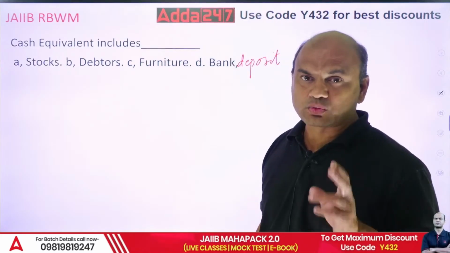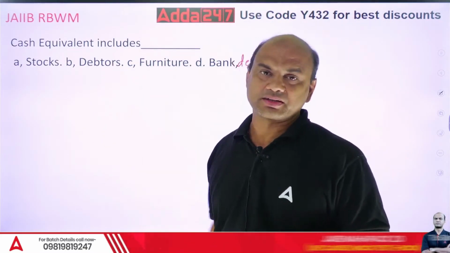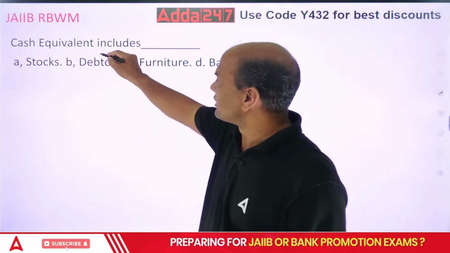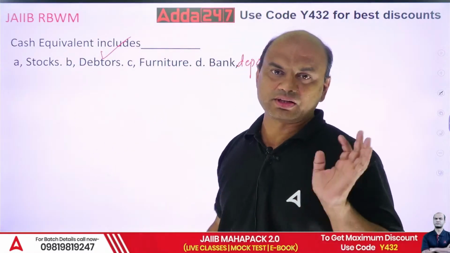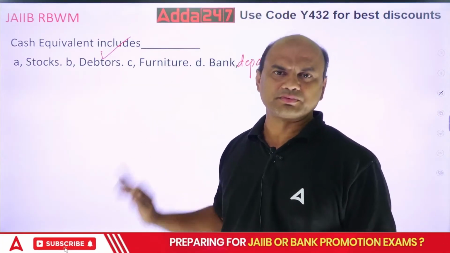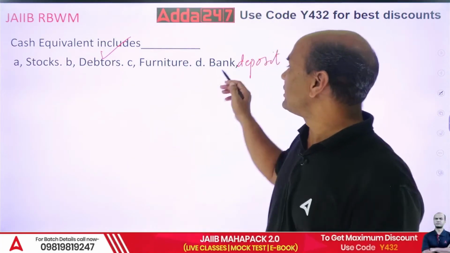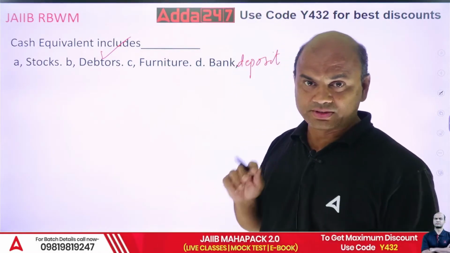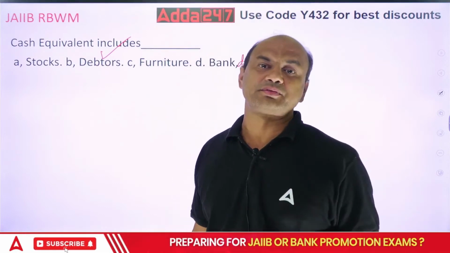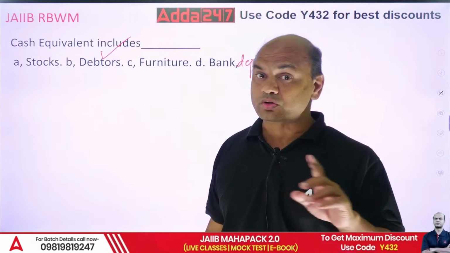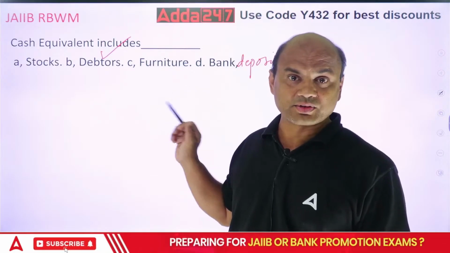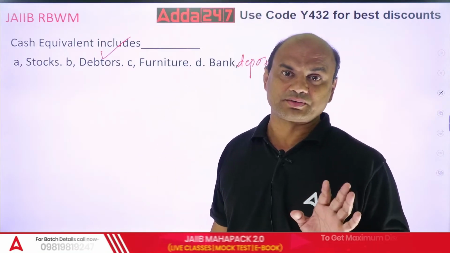Basically, remember there are always two elements in cash and cash equivalent. One is debtors. Debtors are considered as cash equivalent, firstly from your exam point of view. And bank deposit, if it is CASA, here it's not clarified. If it's CASA, then it's called cash equivalent. But if it is FD, then it's not called cash equivalent. Kindly note, if it is CASA, current account, savings account, then you can consider it as cash equivalent.